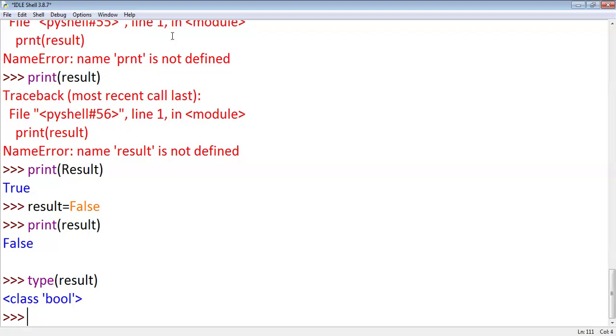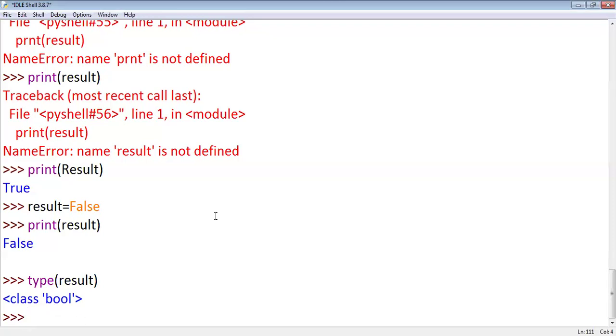Yes, sir. Okay. Shall I take another example or shall I go to the next data type? Shall I go to the next data type or shall I give one more example? Next example, sir. Okay. These are the 5 fundamental data types.